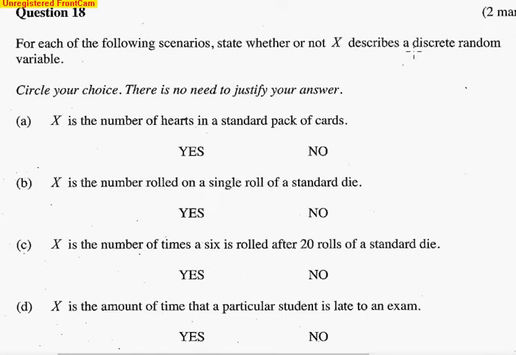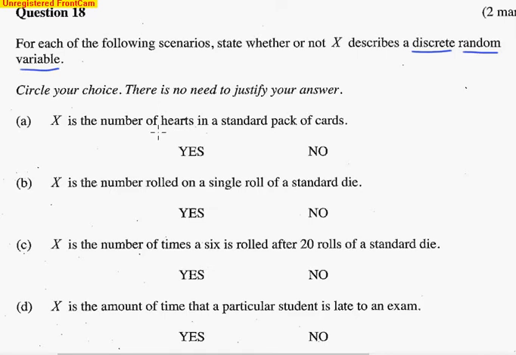Okay, be careful with this type of question. X describes, okay, we've got three things going on here. Is it discrete? Is it random? Is it a variable? Three things it has to be for us to say yes. Okay, the first one. X is the number of hearts in a standard pack of cards. In a standard pack of cards there are 13 hearts. And in a standard pack that doesn't vary. Well, it's not a variable then.